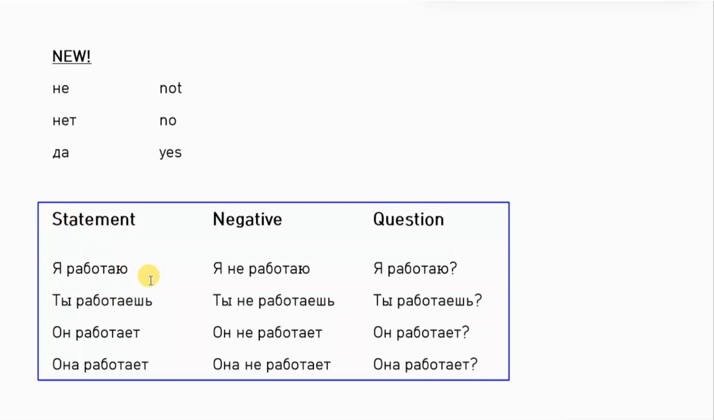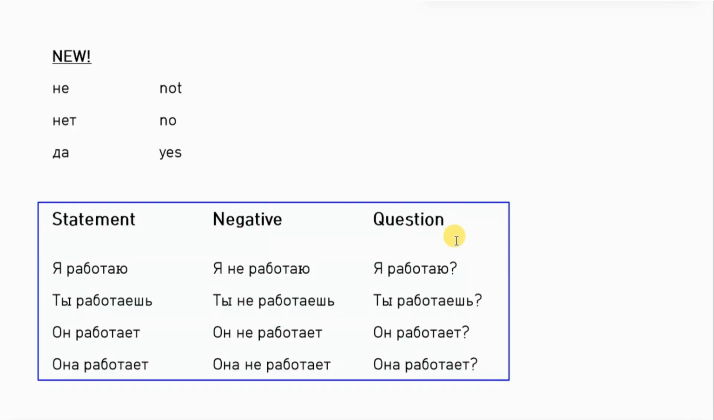For example, let's check the statement which we just learned. Я работаю, ты работаешь, он работает, она работает. When we want to say not, we use не. We just add it before the verb. Я не работаю. I do not work. Ты не работаешь. You do not work. Он не работает. He does not work. Она не работает. She does not work. This is negative. And the question will be same as the statement, but with the rising tone.